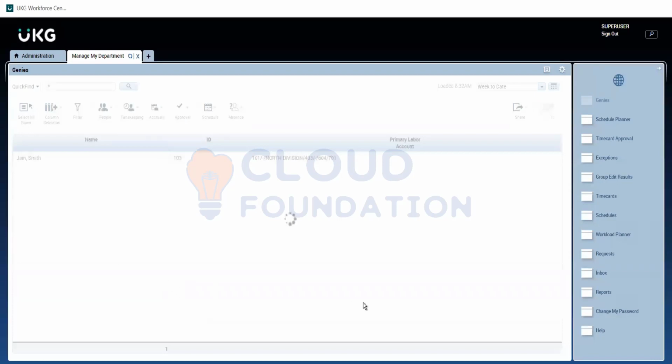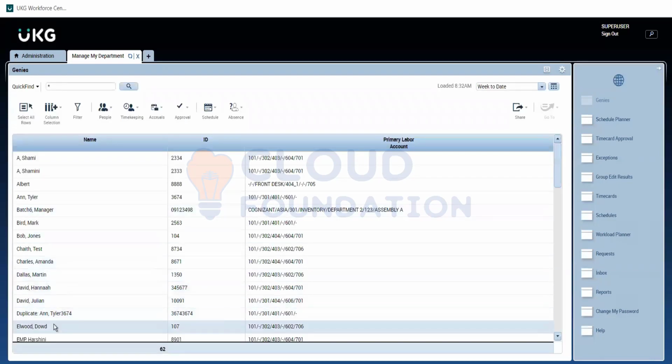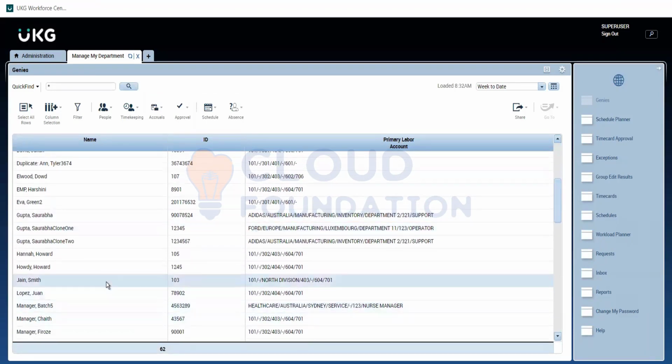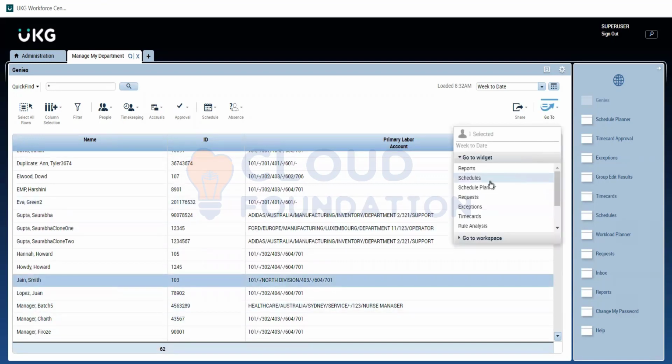I'm just selecting a particular employee, Jane Smith. To assign, we need to click on go to and then schedules or schedule planner. Both will take you to the same thing.